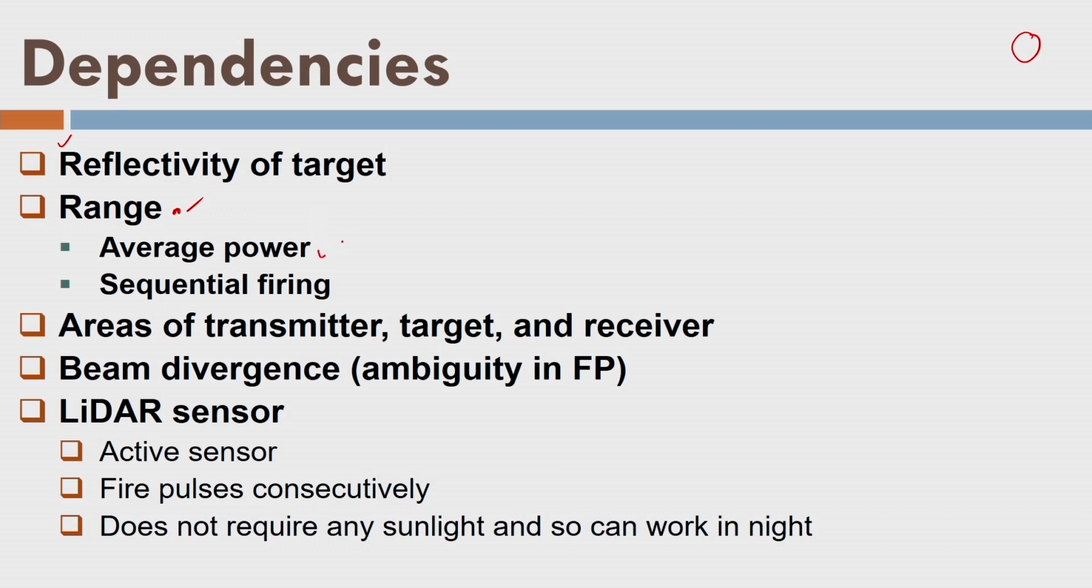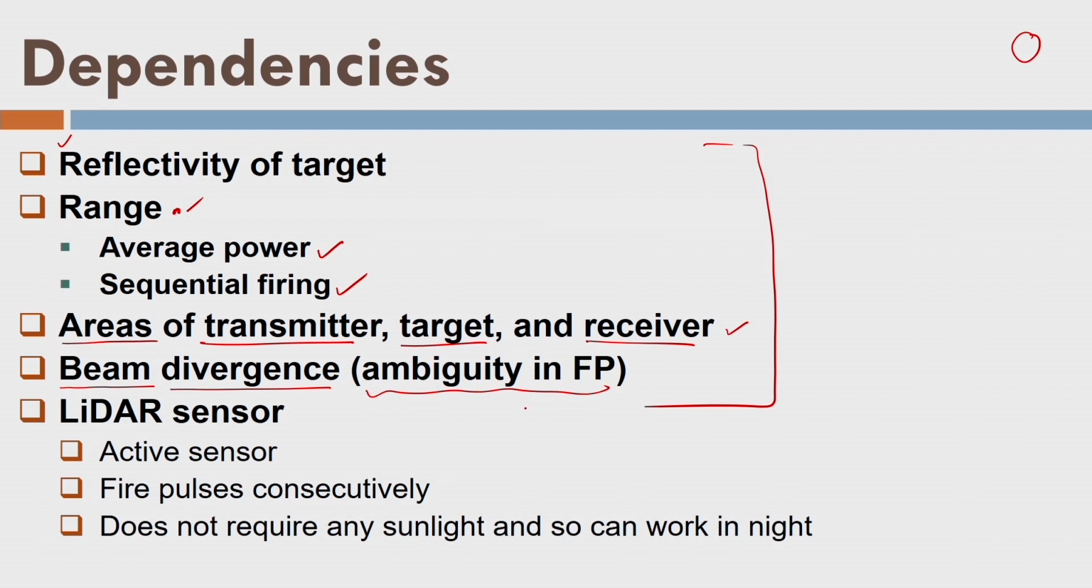What about the other factors? Range, which is affected by the average power as well as sequential firing. We have already discussed it before. Then we have the areas of transmitter, target and receiver. If I put all the factors in order, they are on the third rank; they can affect the range measurement. The fourth one is the beam divergence, because it creates ambiguity in the footprint. And finally, these are the total factors which affect the range measurement by laser.